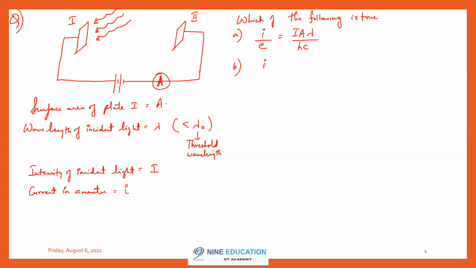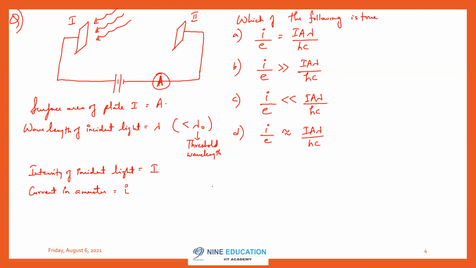Option B, i by e is much greater than I A lambda divided by hc. Option C, i by e is much less than I A lambda divided by hc. Option D, i by e is approximately equal to I A lambda by hc.